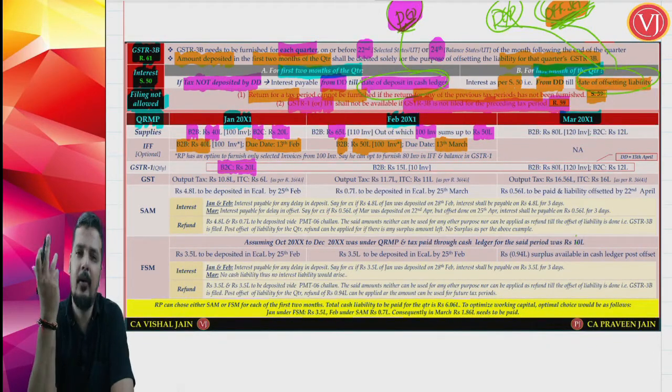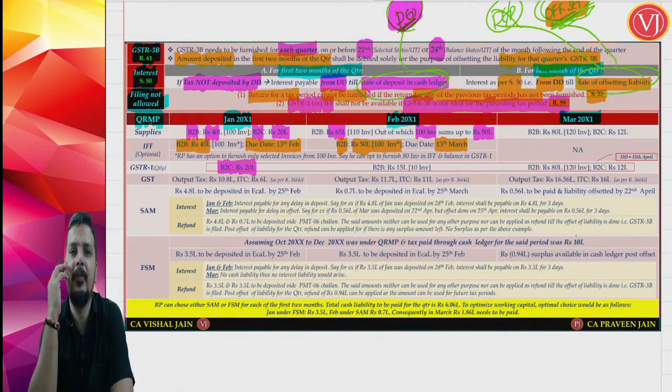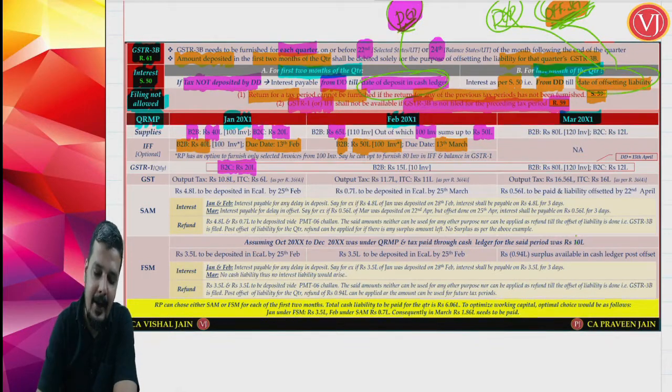If you don't file, you cannot do anything further. You have to report in GSTR1. And after 13th of March, you cannot file your IFF, which means there is no concept of late fees. Now you may ask, what about the balance 15 lakhs of B2B? Balance 15 lakhs of B2B will be reported